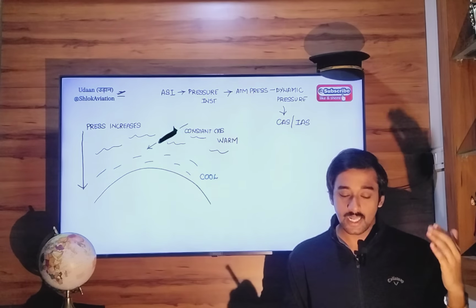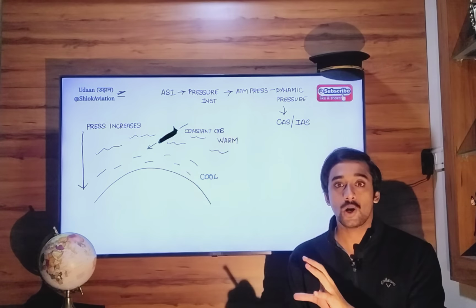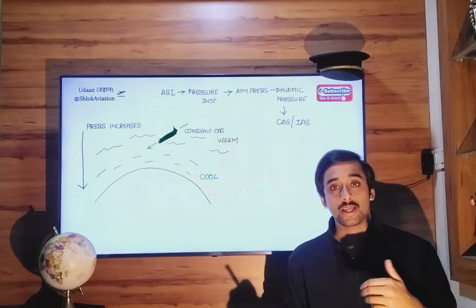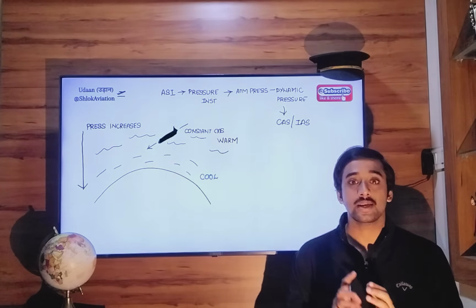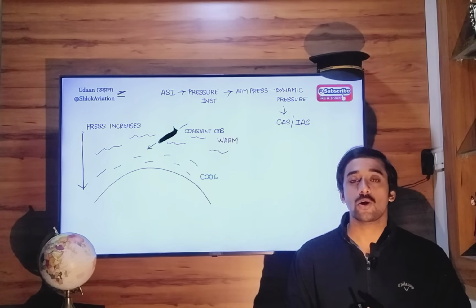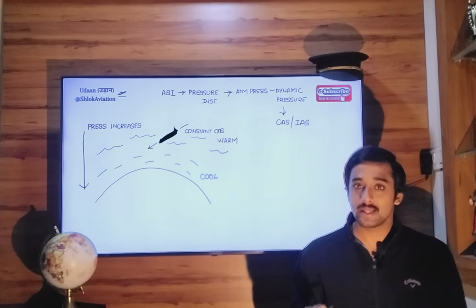Now you are deliberately maintaining the calibrated airspeed of your aircraft in your descent, meaning you are preventing the calibrated airspeed from increasing. You are stopping that from happening. Now to stop that from happening, what will you have to do? Normally calibrated airspeed should increase.